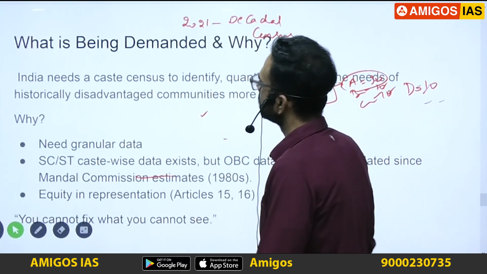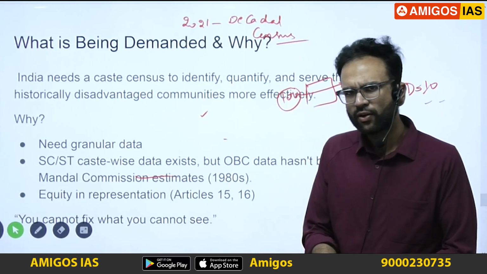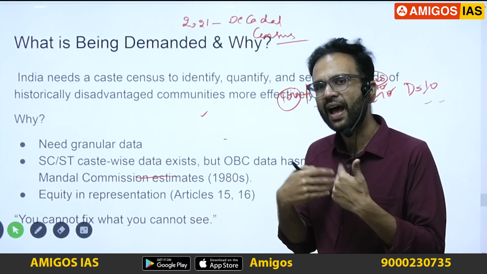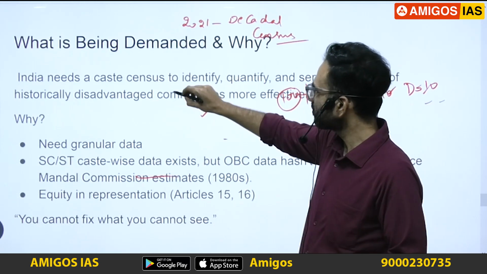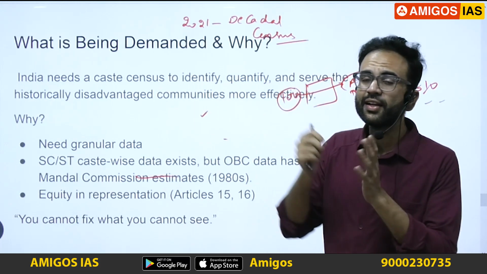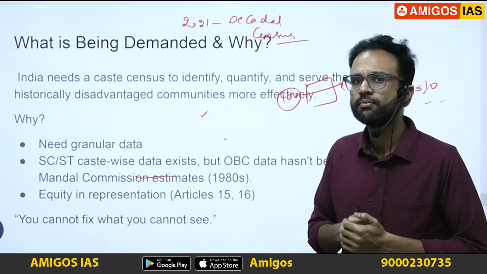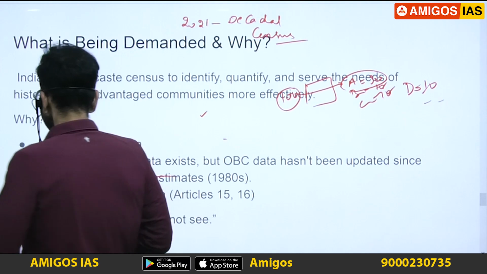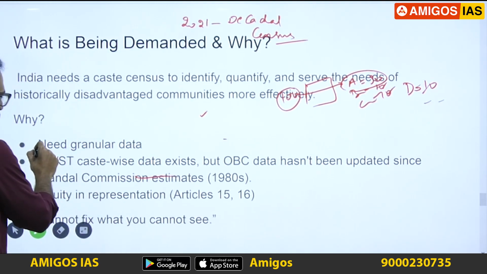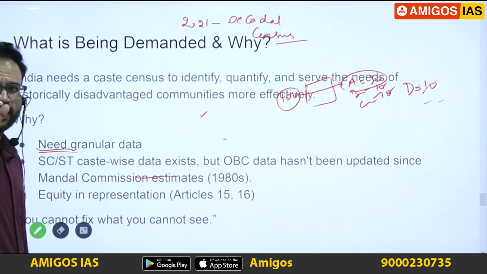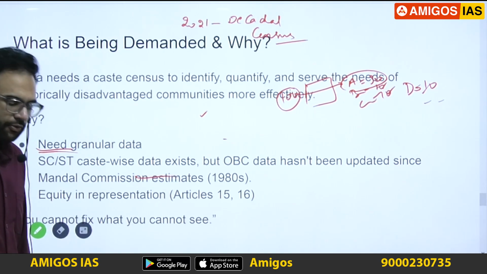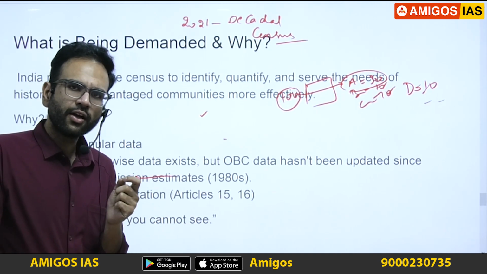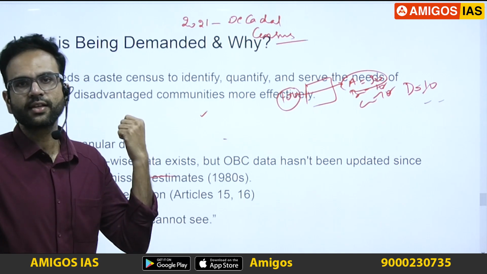Now, let's come back to the issue. What is being demanded? Like I told you, due to the demand of equitable resources, we have this need for a caste census so that the historically disadvantaged communities will see some benefits from this. Why is the government considering this as a policy? Because you need granular level data for exact policy making. In the age of data and artificial intelligence, data becomes a prerequisite for targeting our policies efficiently. For that reason, the government is considering this.